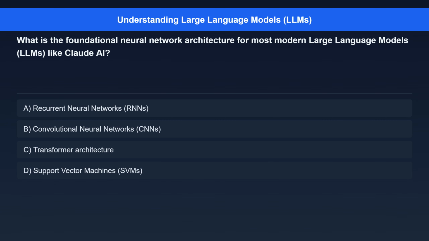Question 1. What is the foundational neural network architecture for most modern large language models, LLMs, like Claude AI? Option A. Recurrent neural networks, RNNs. Option B. Convolutional neural networks, CNNs. Option C. Transformer architecture. Option D. Support vector machines, SVMs.